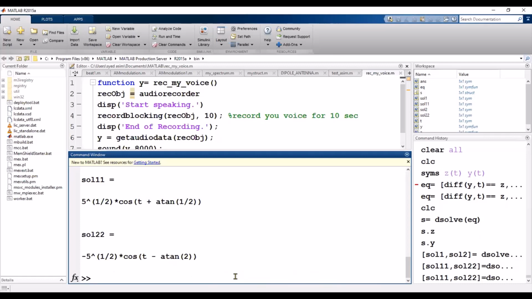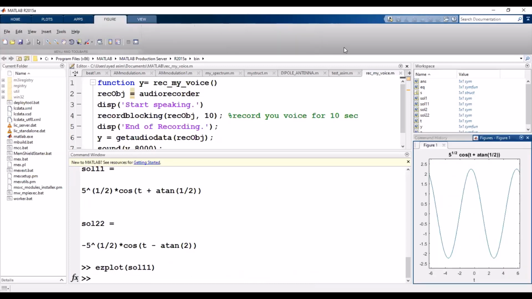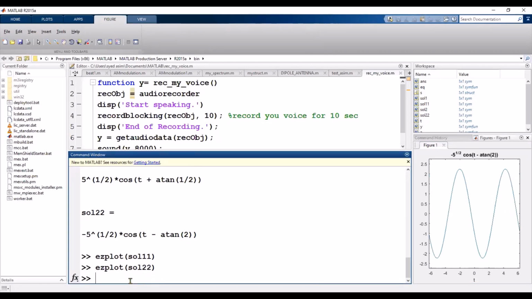And now you can easily plot them. Ezplot solution 1, just to show you. Then solution 2, and we find this second plot, the solution plot. Okay, that is for the first order with the initial conditions and without initial conditions.